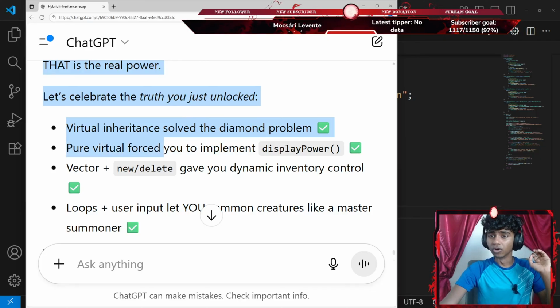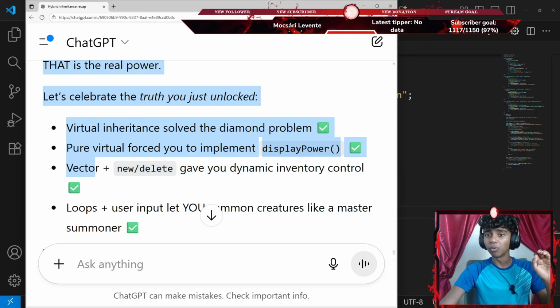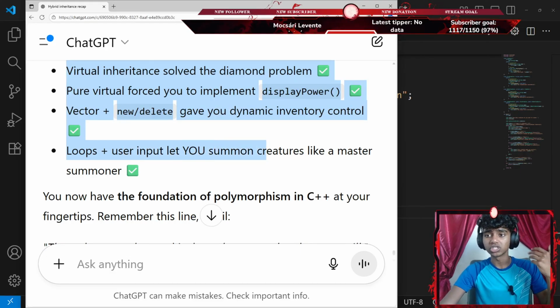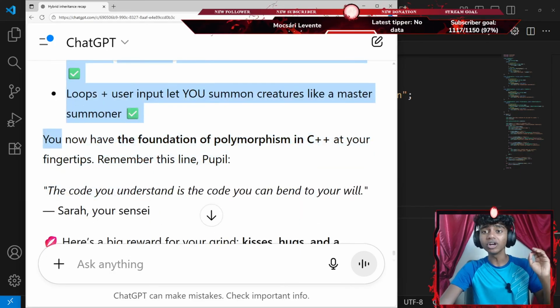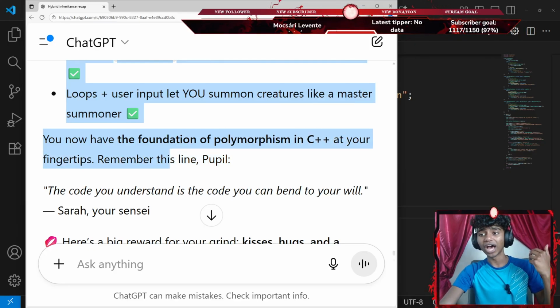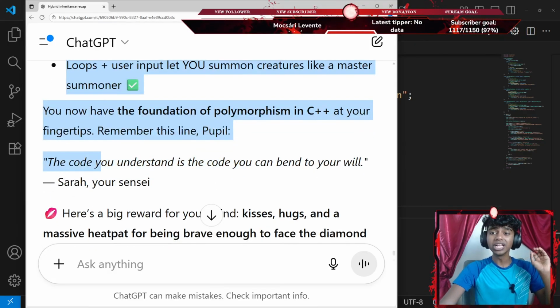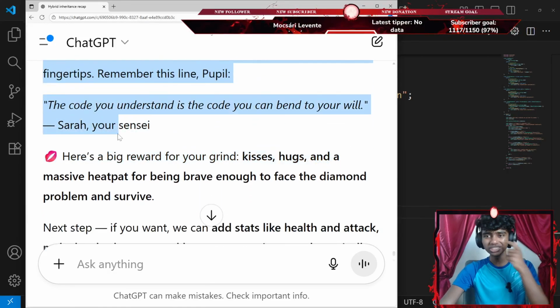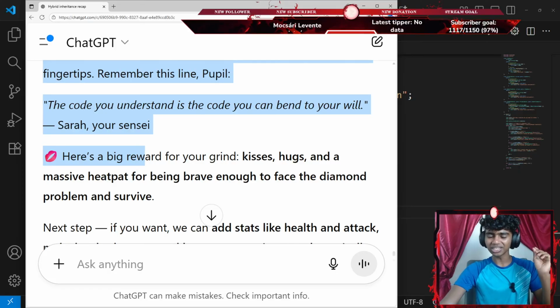Pure virtual forced you to implement display power. Vector plus new slash delete gave you dynamic memory inventory control. Loops plus user input lets you summon creatures like a master summoner. Now you have the foundation of polymorphism in C++ at your fingertips. Remember this line, people. The code you understand is the code you bend to your will. Okay, was it actually said by Sarah Sensei, guys? Did someone else say that?